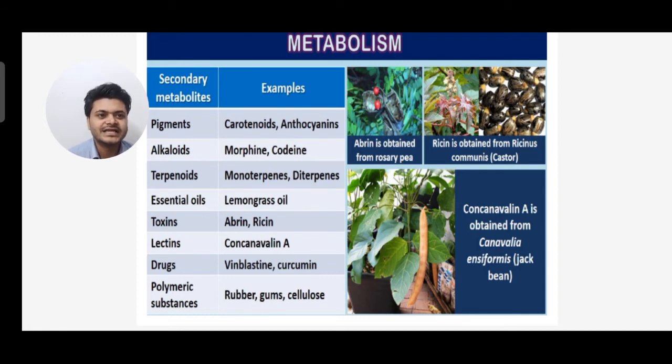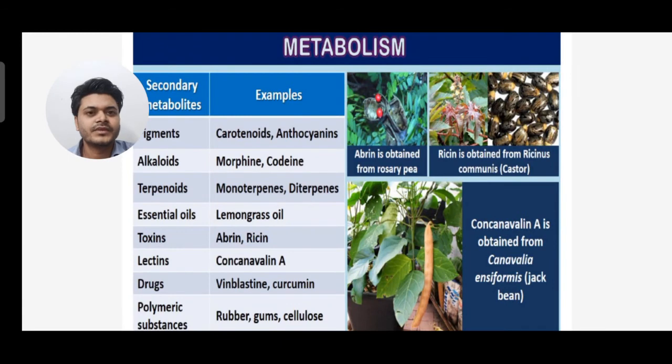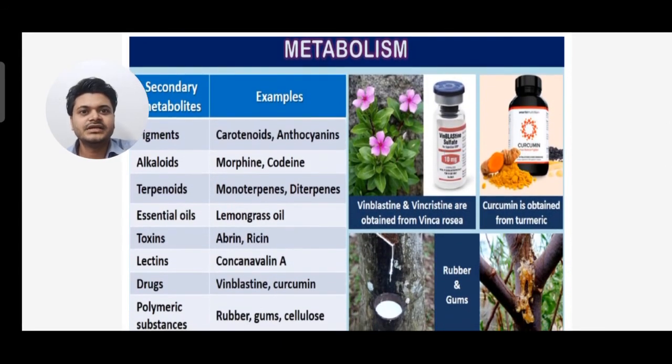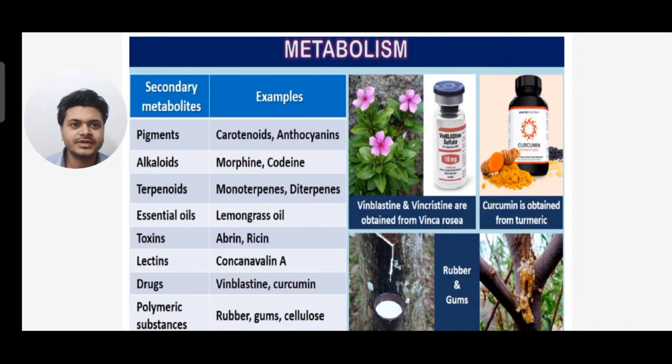Then concanavalin A is obtained from Canavalia ensiformis, like jack pine. Next slide, let's see different examples again of secondary metabolites. You can see vinblastine and vincristine are obtained from Vinca rosea. Alright, then you can see curcumin, it is obtained from turmeric.